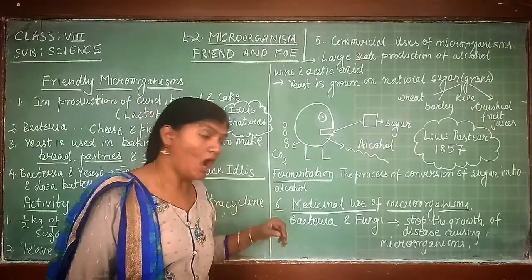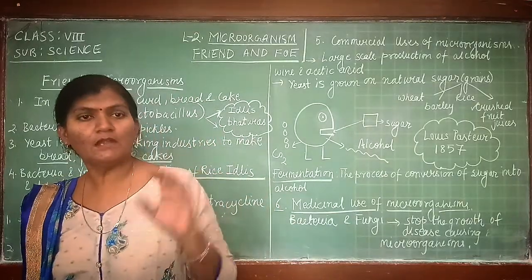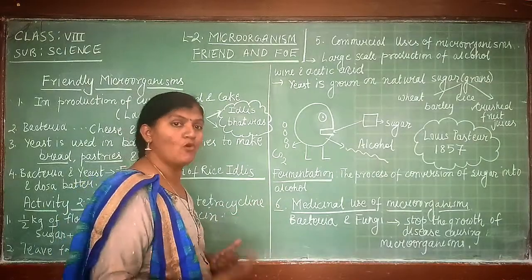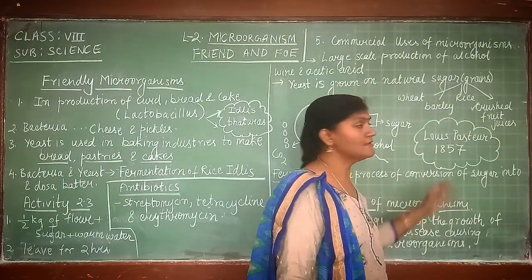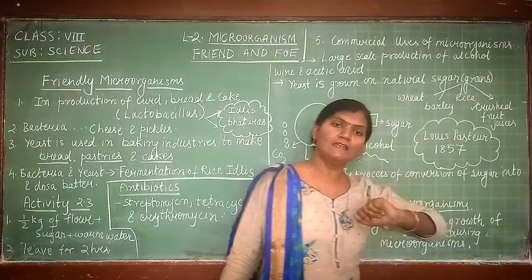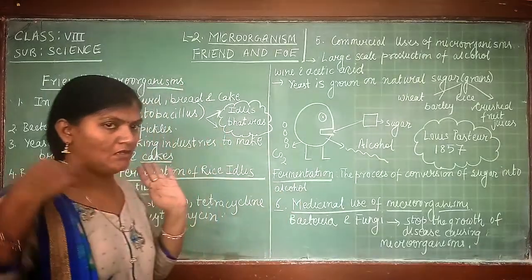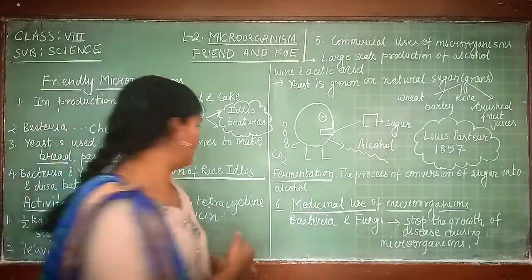And how will this process take place, what condition is required? Anaerobic condition is required. And this process of fermentation was first discovered by a scientist. The name of the scientist is Louis Pasteur, and he discovered fermentation in 1857. So we'll see where the fermentation process is utilized.